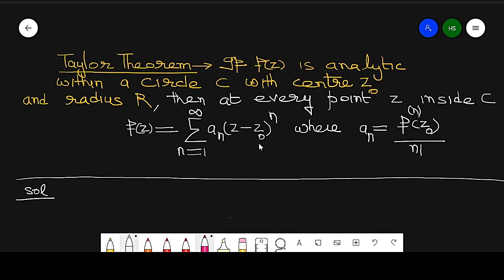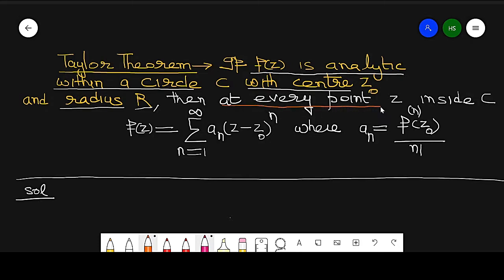So, the statement is, if a function f(z) is an analytic function within a circle C with center z0 and radius r, then at every point z inside C, f(z) can be written in the form of a series.